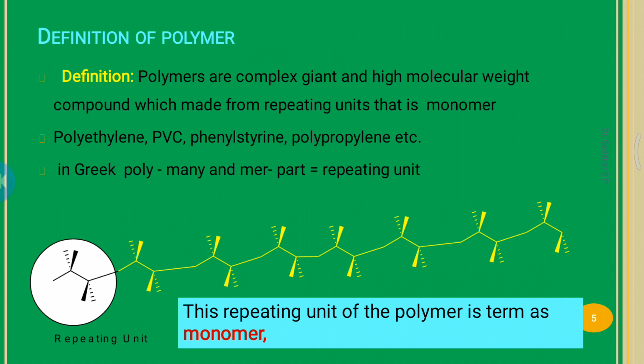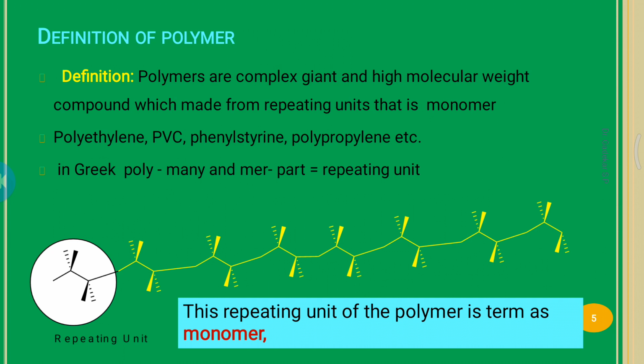Okay, so polymers are complex, giant, big molecules and high molecular weight compounds made from repeating units, that is, monomers. There are different types of polymers: polyethylene, polyvinyl chloride, polystyrene, polypropylene, etc. These are examples of polymers. In Greek, poly means many and mer means part. Many repeating parts.